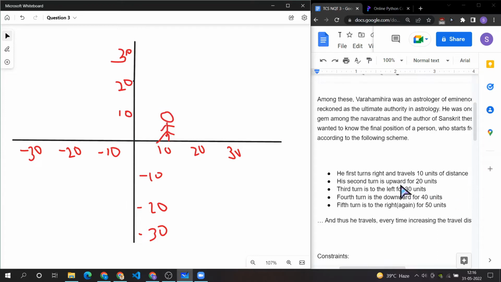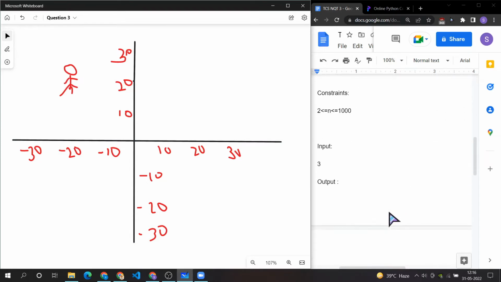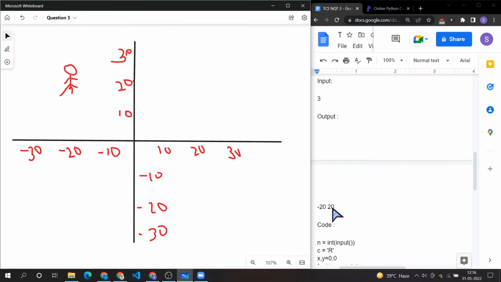Then his second turn is upward for 20 units. So he will go here, he will come here. Now his third turn is to the left for 30 units. So this is 10, this is 20, and this is 30. So he has covered 30 units of distance here. So on y he is at 20, and on x he is at minus 20. So that's our answer, right? Minus 20 on x and plus 20 on y. So that's how this question is. I hope you have understood the question.